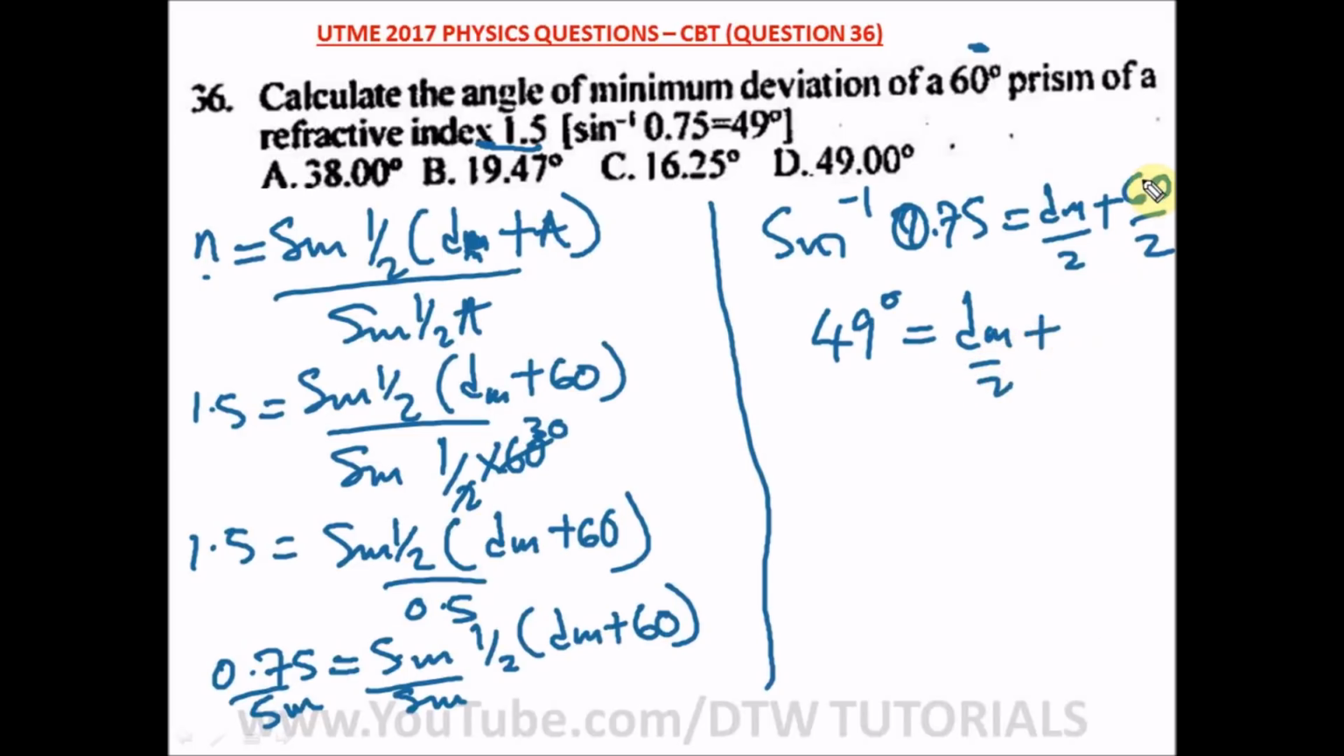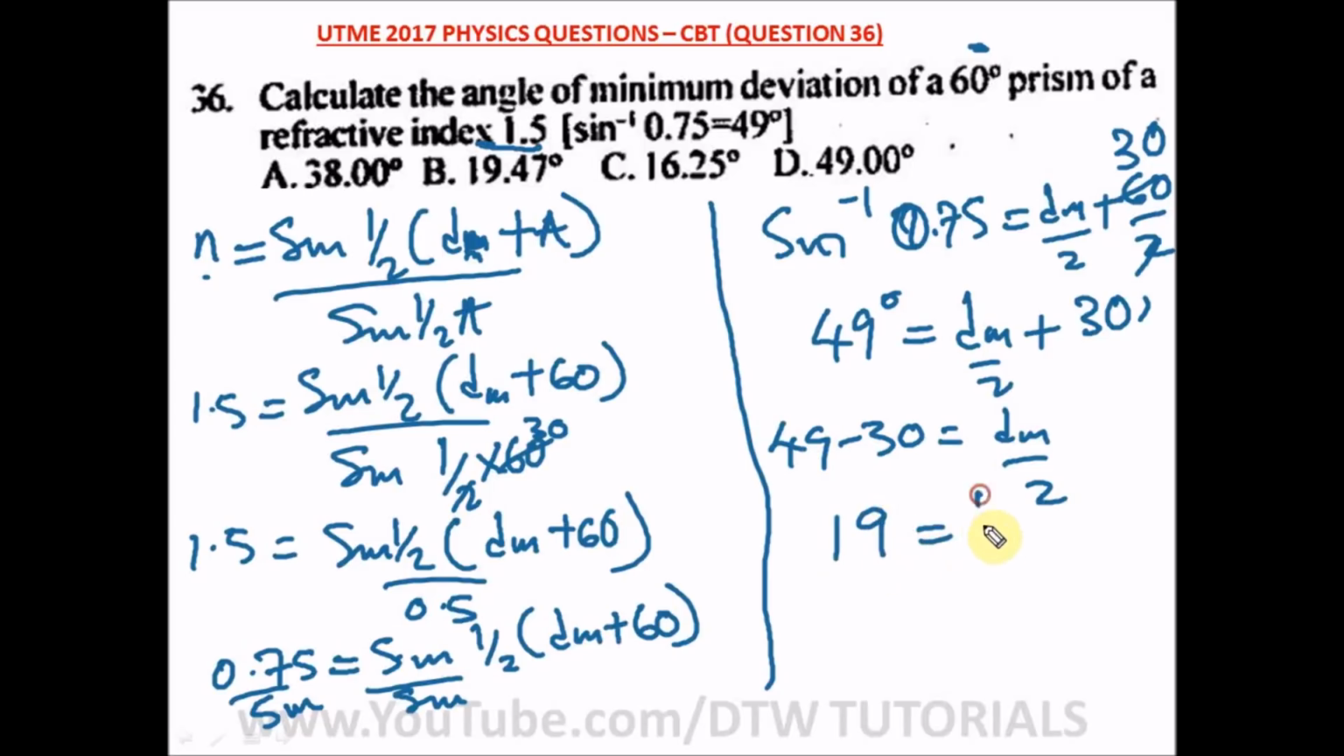Dm over 2 plus, this 1 and 60 will be 30. So 30 goes to this side. We have 49 minus 30 equal to Dm over 2. And what is 49 minus 30? That will give us 19 equal to Dm over 2. And Dm will definitely be 2 times 19, which is equal to 38. I know this is an angle, so this is 38 degrees. So our answer is 38. Our right option here is option A.